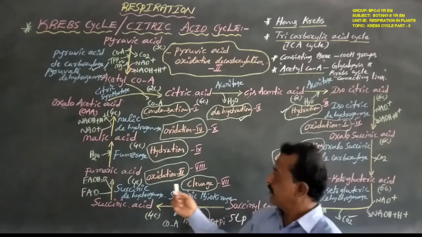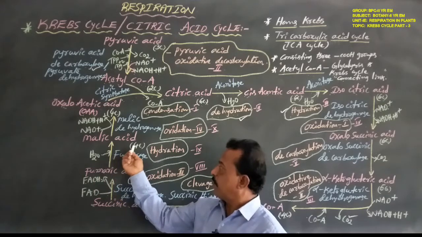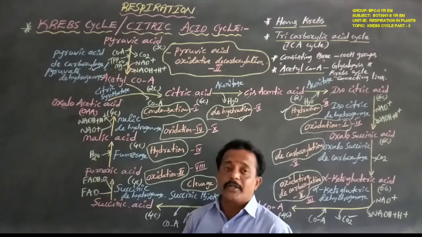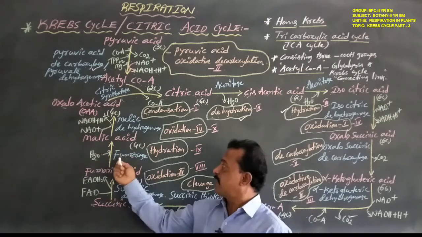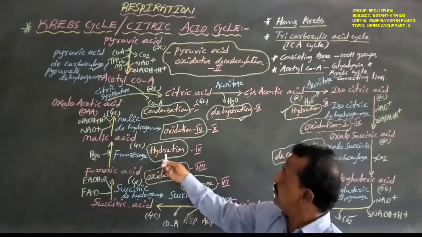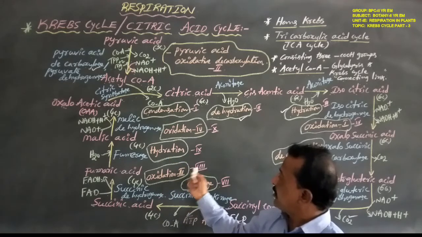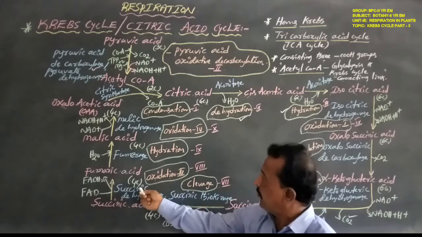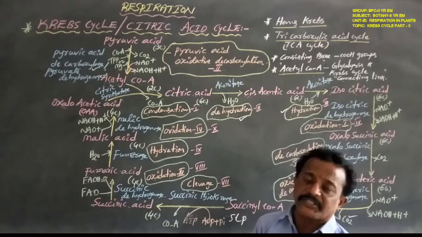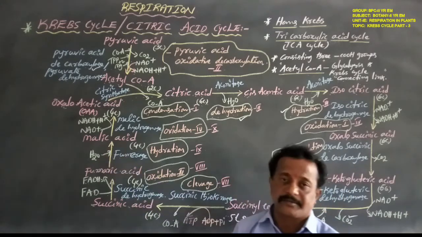Okay now. Next, the 4 carbon compound fumaric acid is converted to the 4 carbon compound malic acid, and it also receives one water molecule in this reaction, which is catalyzed by the enzyme fumarase. This is the 8th chemical reaction. This reaction is named as oxidation 3. This is the 9th chemical reaction, that is known as hydration. Why? Because one water molecule is added to the substrate.